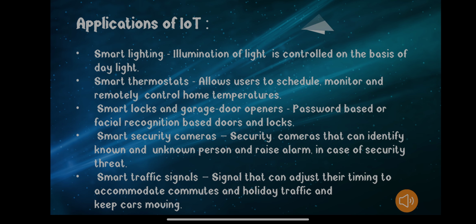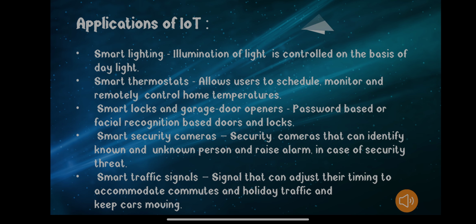There are many more security functions included in these security cameras. So security cameras also play an important role in case of IoT devices. And nowadays almost most of the houses, offices, schools, public places have security cameras, so they play a very important role.